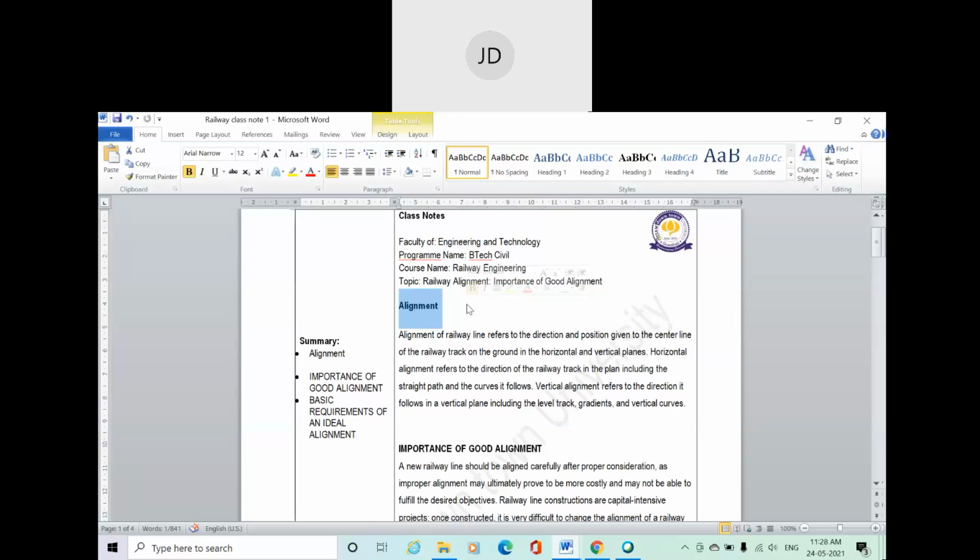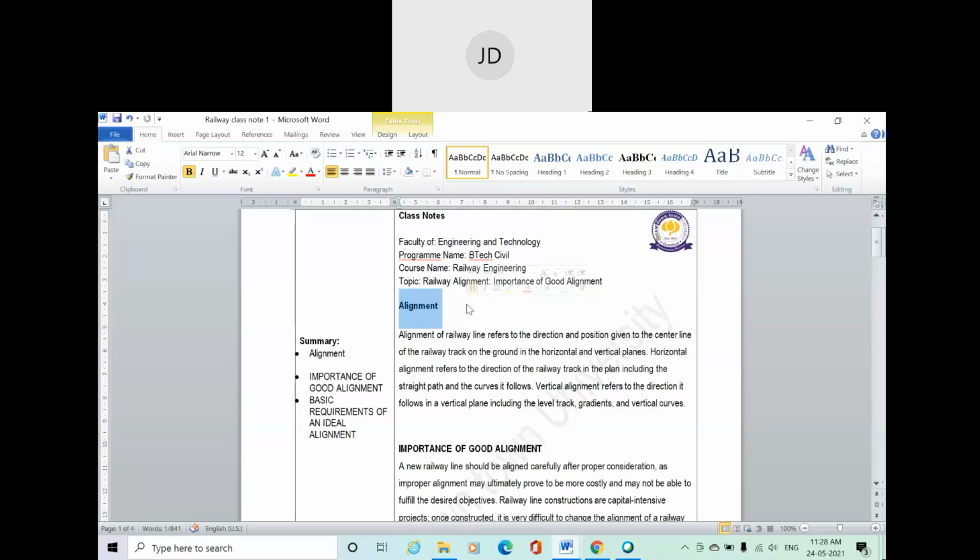If you check the Indian Railway website, if there is any data, you will find that the cost of one railway project will be in lakhs of crores. So the construction cost of the railway is too high, and even the maintenance cost of the railway is also very high. Clear?